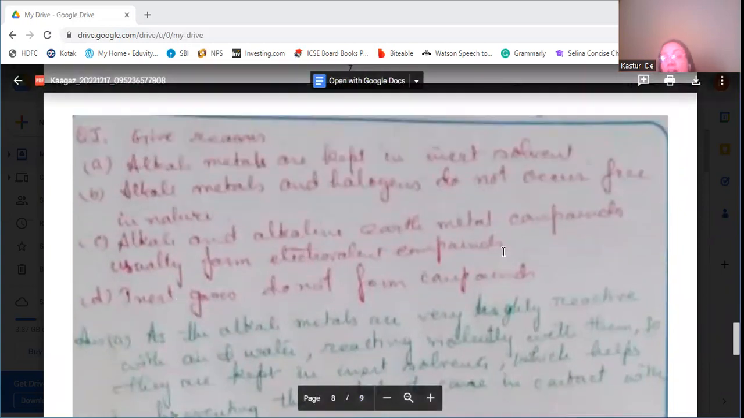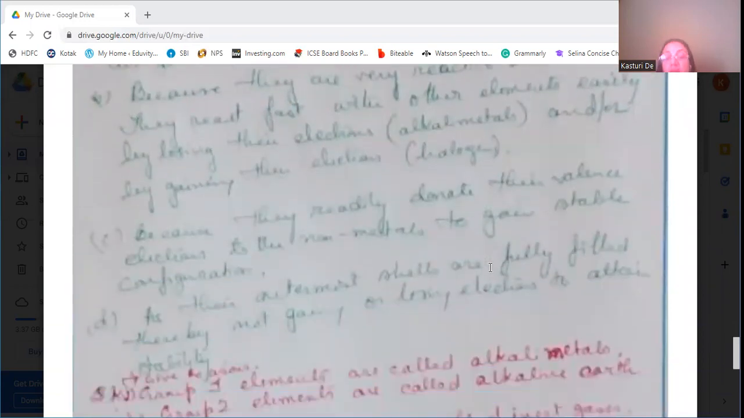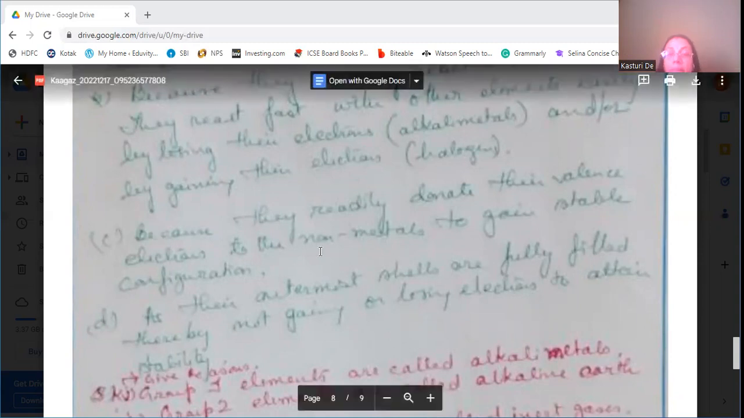Then alkali and alkaline earth metal compounds usually form electrovalent compounds because they readily donate their valence electrons to form their octet. With the non-metals, they donate their electrons to the non-metals, and the non-metals gain their electrons to form the stable electronic configuration. That's why they generally form electrovalent compounds.